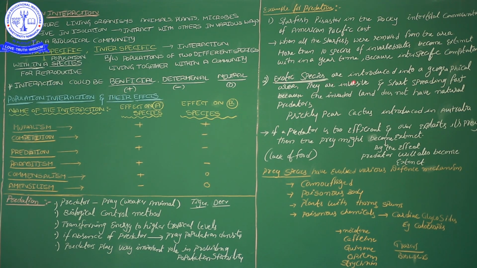Exotic species are introduced into one geographical area, that means a new place. They are invasive and start to spread with very fast growth, because the invaded land does not have natural predators of that exotic species. Because of that lack, the rate of growth of the exotic species is very fast. For example, the prickly pear cactus was introduced into Australia and rapidly increased in number. Okay, that one.